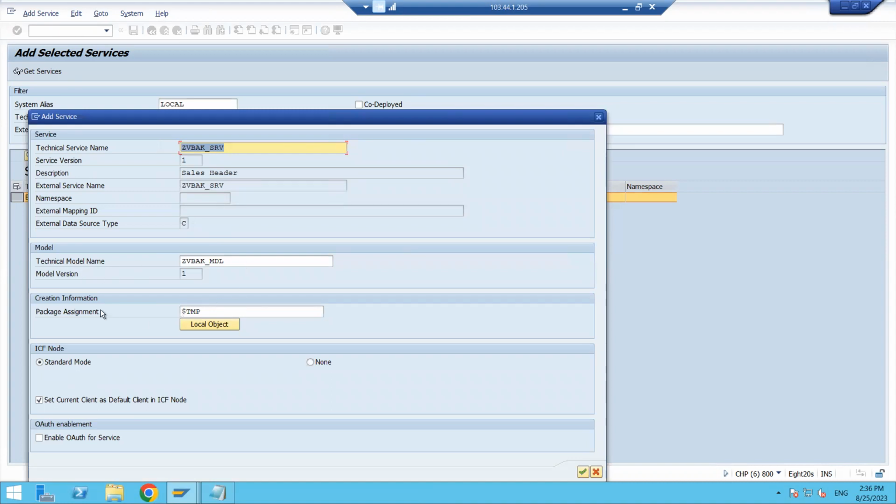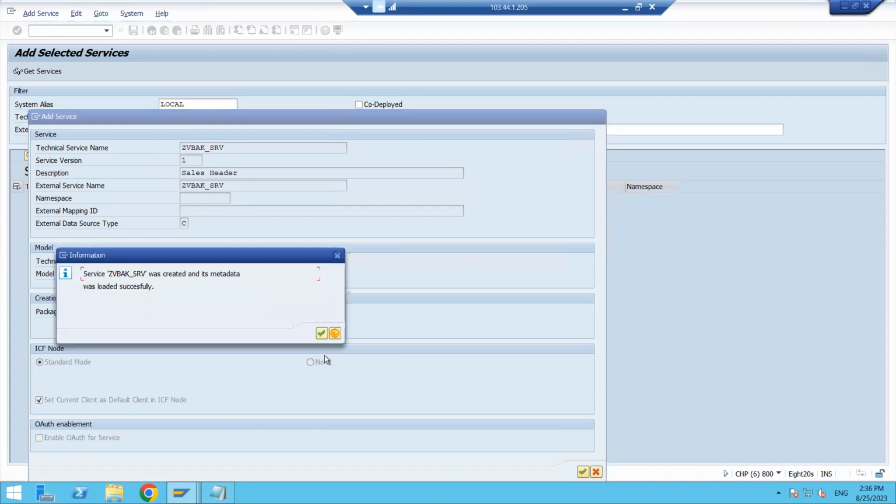The technical name is okay, and the package name is $TMP, a local object. If you want to change the package, you can change it, no issue. Standard mode, none. I will discuss these things a bit later. As of now, just take the package name and click on the OK button. Click on OK.